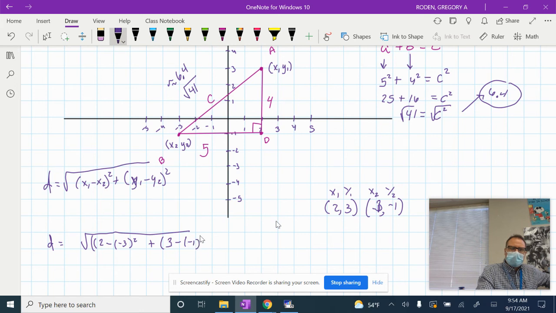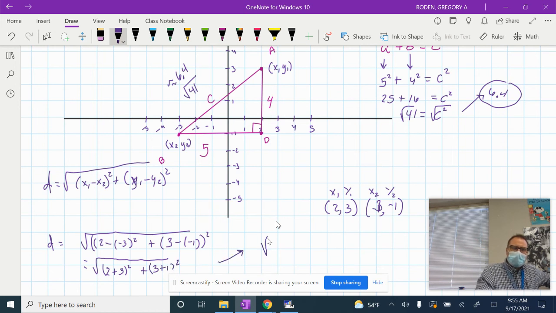Negative 1. Okay, now you got to be really careful with your negatives, right, guys? So watch how this works out nicely. Well, a minus and a negative is a positive. So this becomes 2 plus 3 squared. You guys see that? Plus, well, a minus and a negative is a positive, so this is going to be 3 plus 1 squared. Y'all see what's happening here?